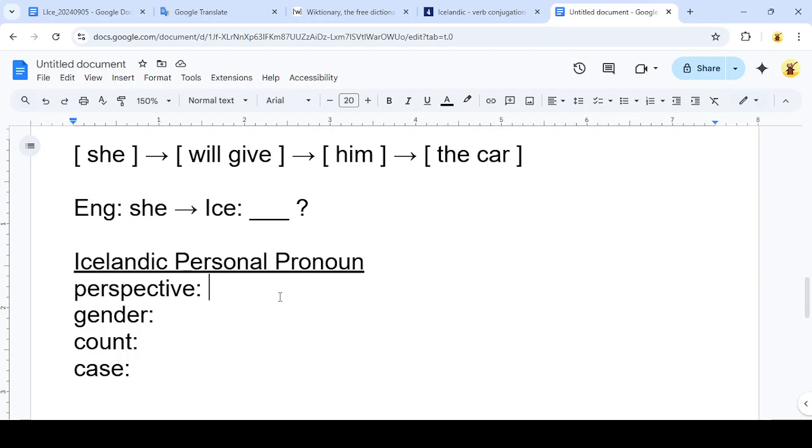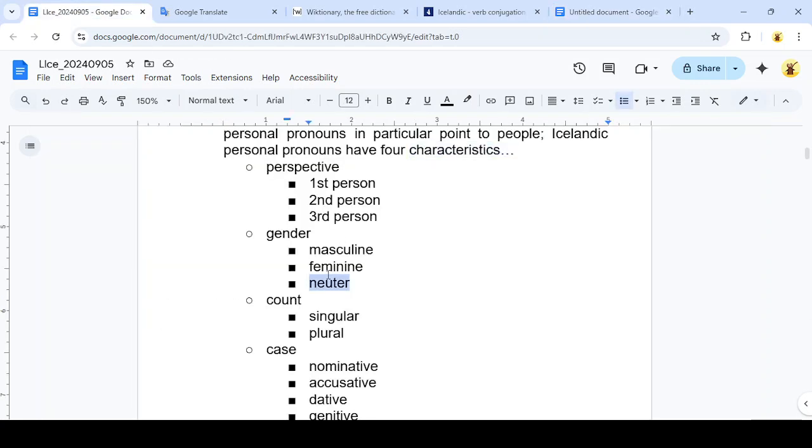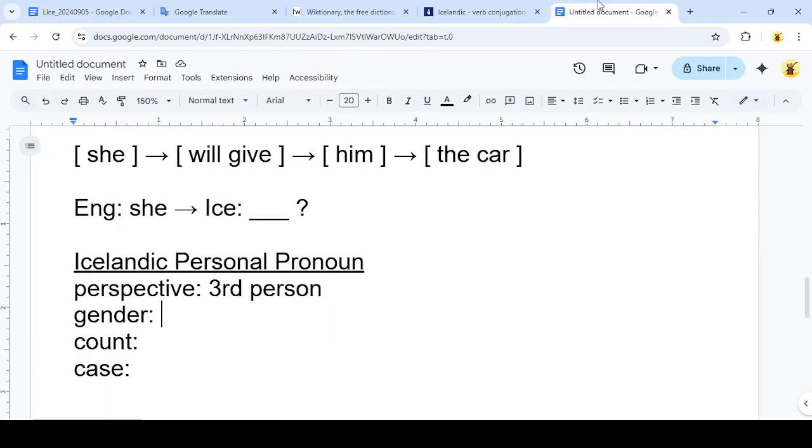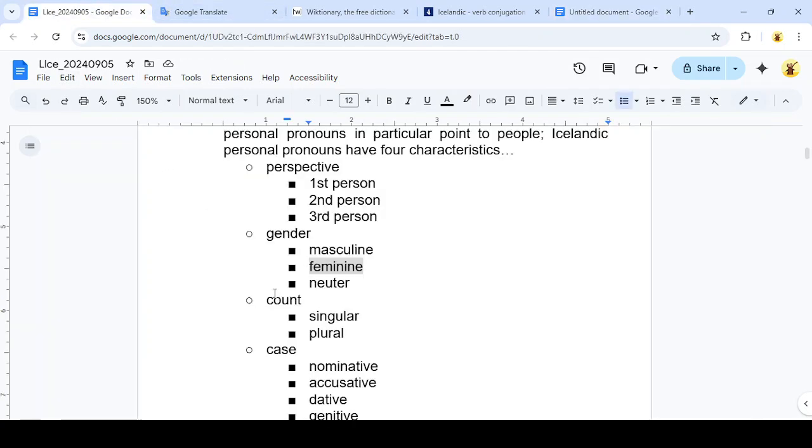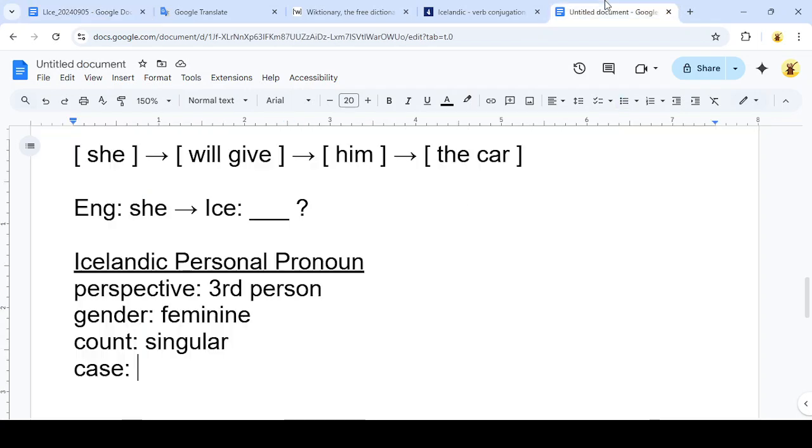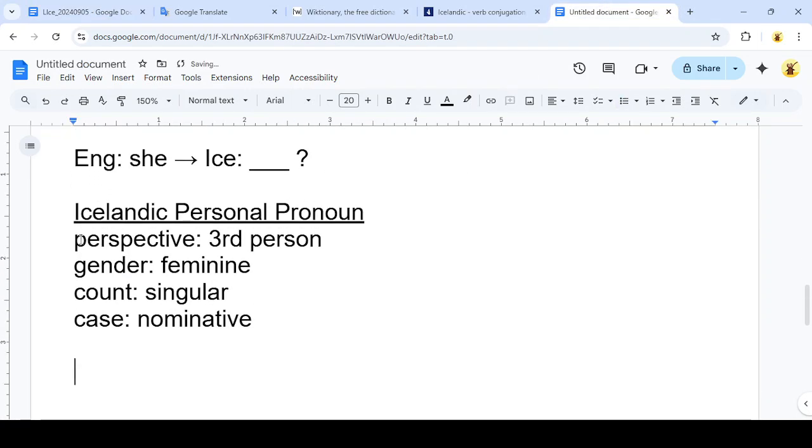So perspective, she is third person. Gender is most likely feminine. Let's see here. The count, she is going to be singular, right? And then case, because she is being used as the subject of the scene, that's probably going to be the nominative case. So we have our four features of the Icelandic personal pronoun. We've got all four features figured out.